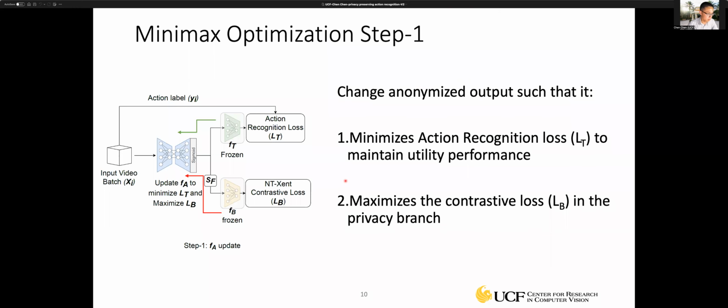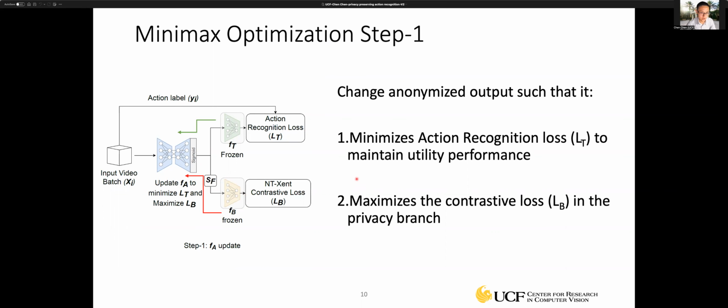To optimize the network, we want to learn a very good anonymization function to remove the privacy information from the video. For this optimization process, in the first step, we are going to freeze the network of the self-supervised contrastive loss branch.